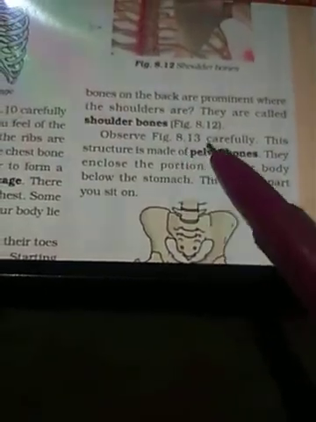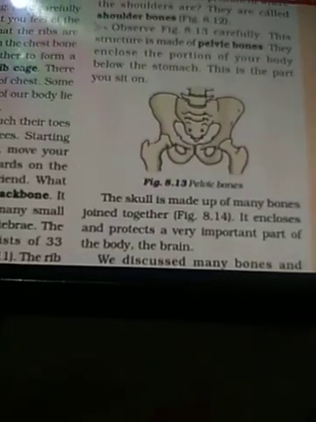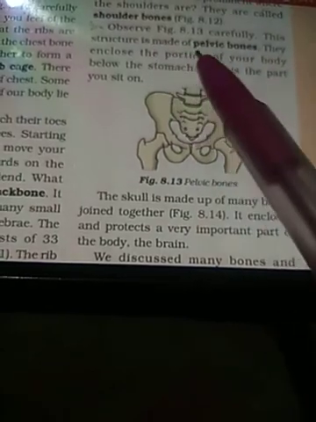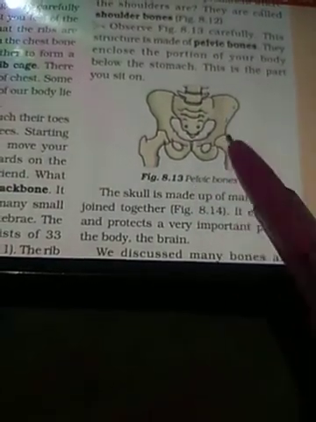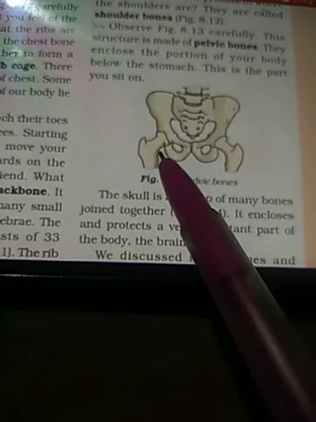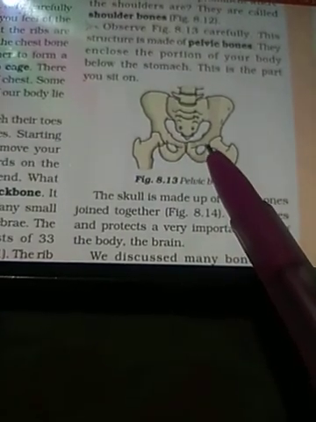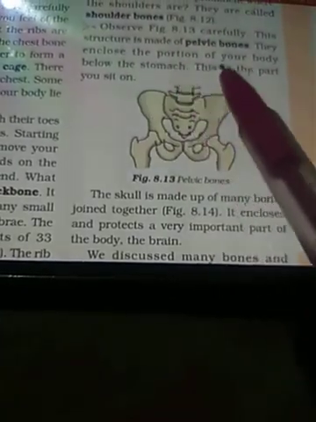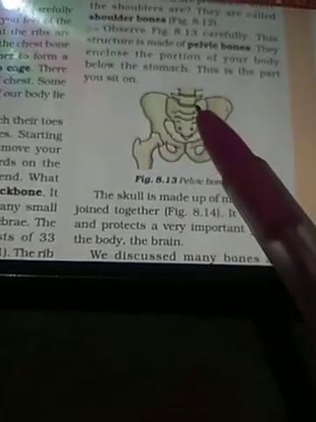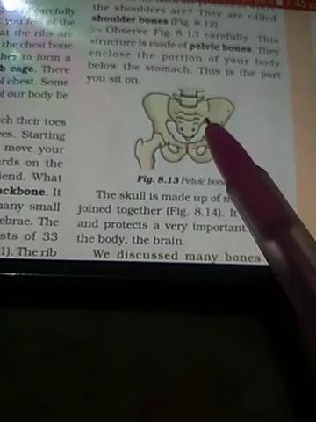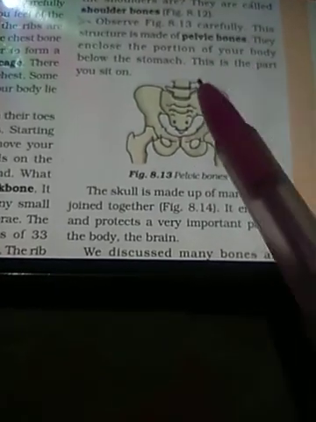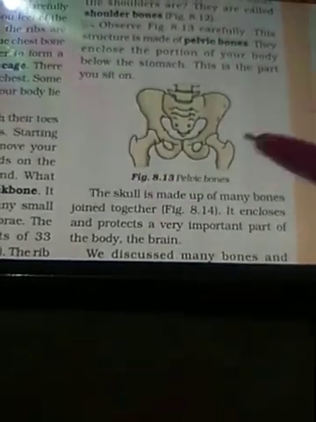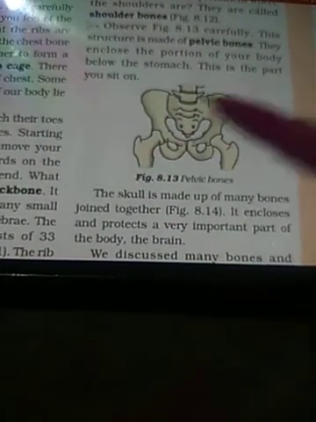Observe figure 8.13 carefully. This structure is made up of pelvic bones. Pelvic bones means this is the bone of your lower waist area, the area below your waist. They enclose the portion of your body below the stomach. As I have said, this is the area below the stomach and waist. This is the part you sit on. Yes, this is the bone on which you sit.